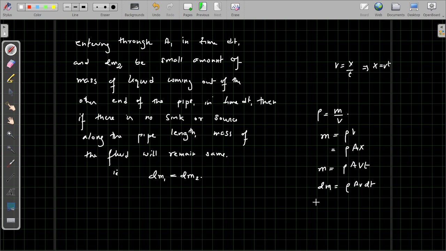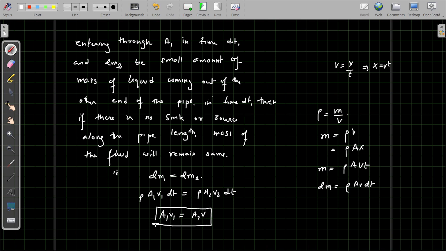Therefore this is the mass which is entering. Therefore we can write rho A1 v1 dt is equal to rho A2 v2 dt. Time being the same, and as the liquid is incompressible, all the common factors get cancelled and we get A1 v1 is equal to A2 v2.